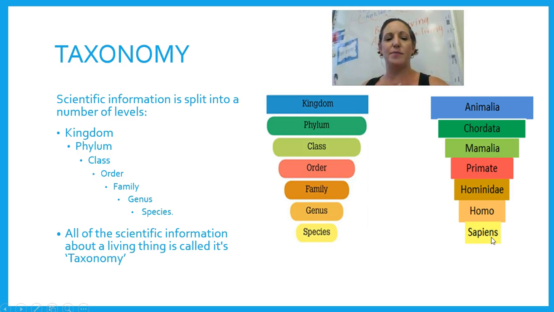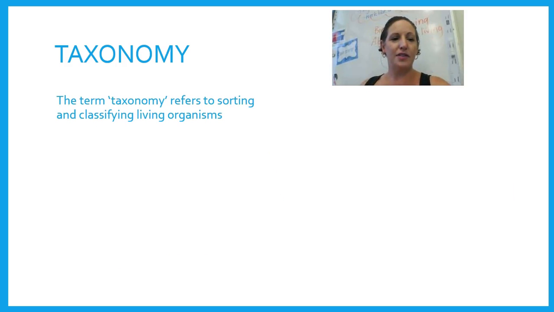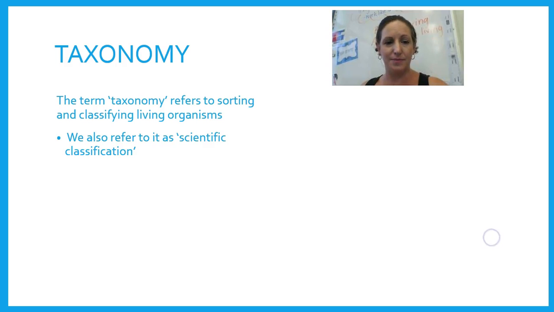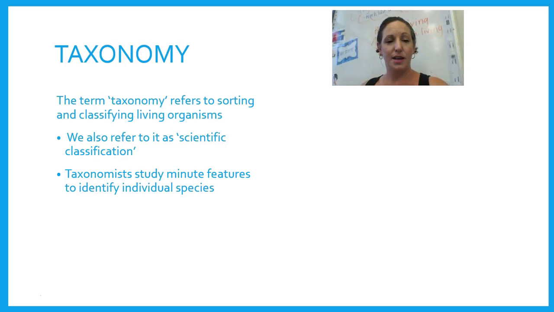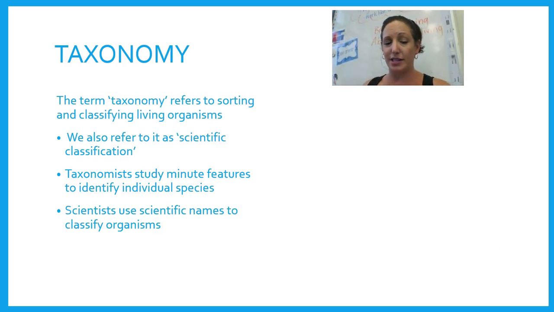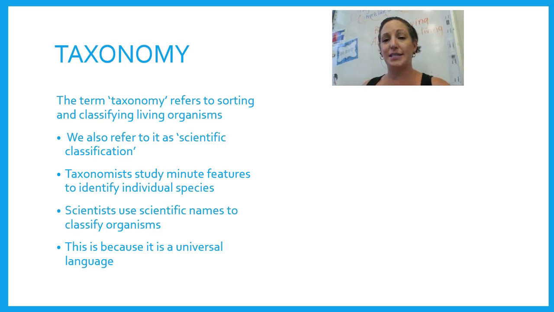All the scientific information about a living thing is called its taxonomy. The term taxonomy refers to sorting and classifying living organisms, and sometimes we refer to it as scientific classification. Taxonomists are scientists that study very, very minute features to identify individual species and put them into the groups that they belong in. Scientists use scientific names to classify organisms, and this is because it's a scientific universal language.